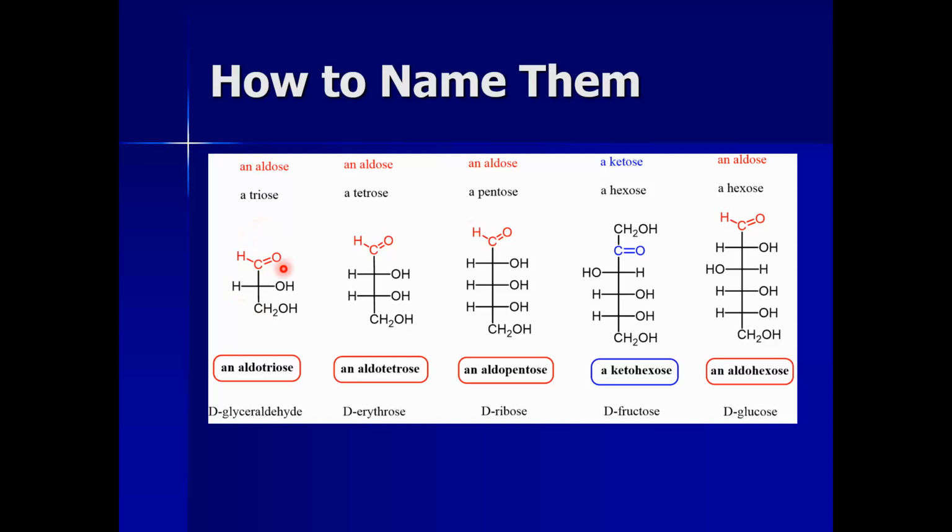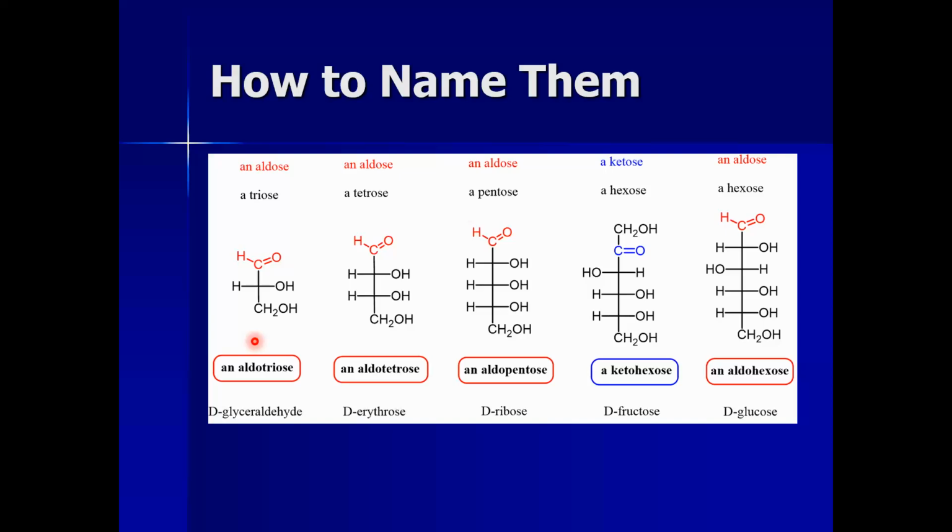If a sugar has three carbons, we say it's a triose, and we add the name of the functional group it has. If it has an aldehydic group, we say it is an aldotriose. So the three carbon sugar is triose, and the four carbon sugar is tetrose,